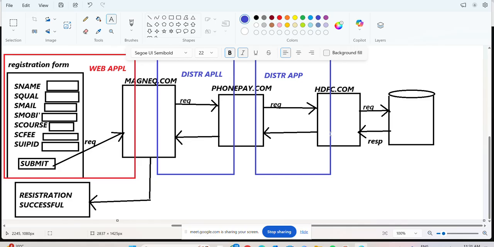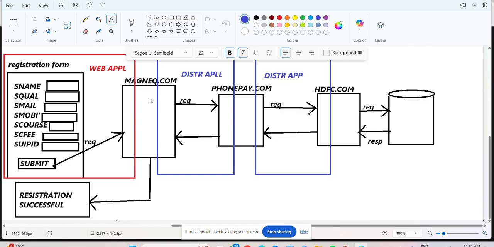Now observe very clearly. First of all, is there a web application here? The first two parts, the registration form and MagnaQ, are which type of application? Web application. MagnaQ software and PhonePe is a distributed application. And PhonePe and HDFC is what, sir? Distributed application. Say yes or no? Okay, done. Concept clear?